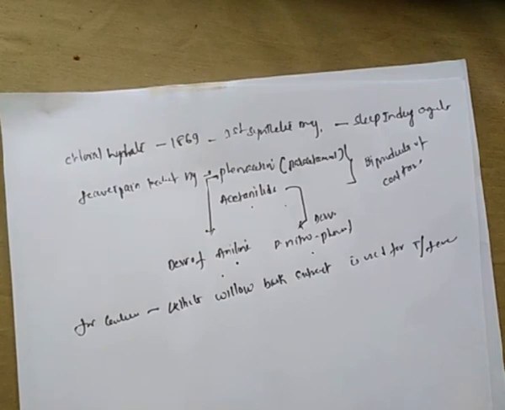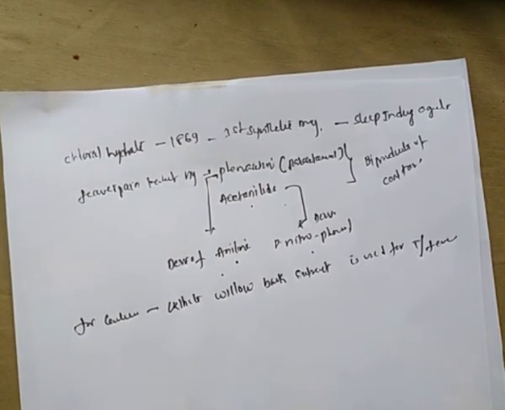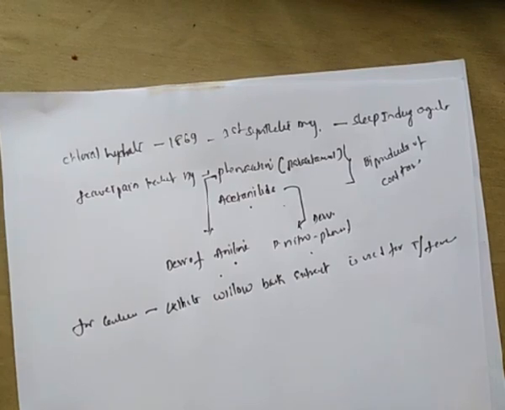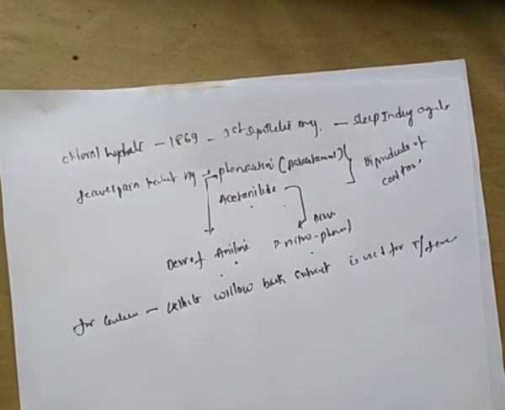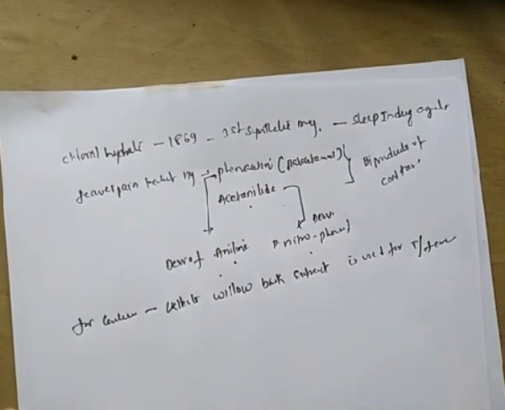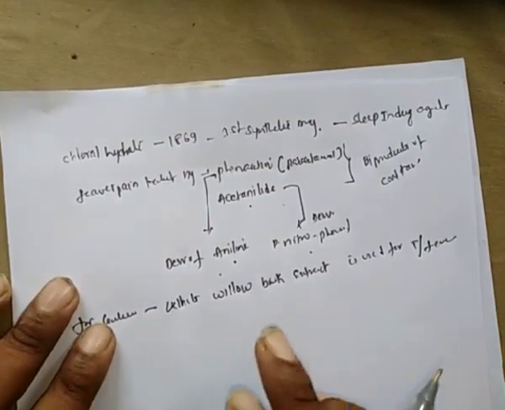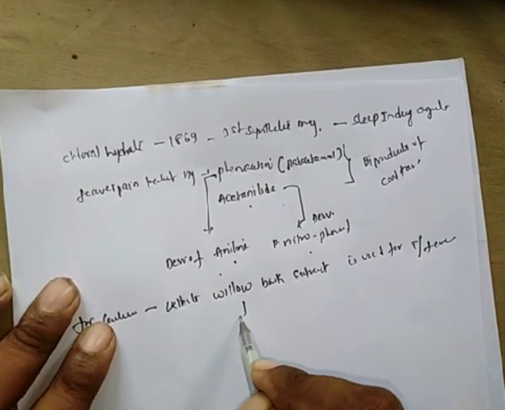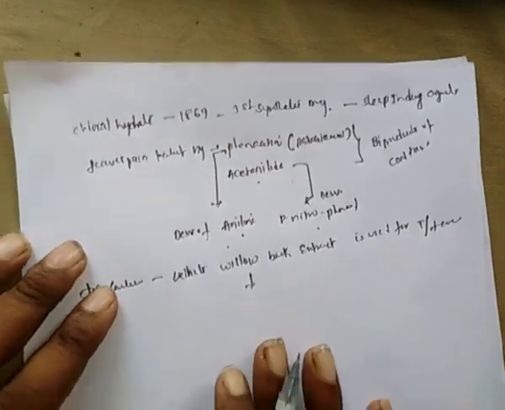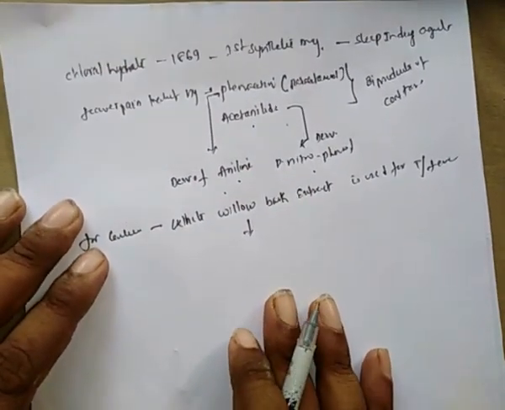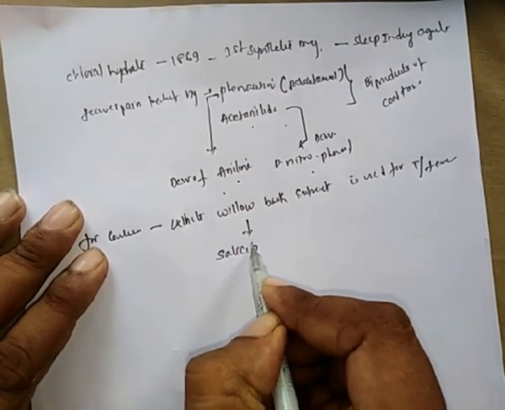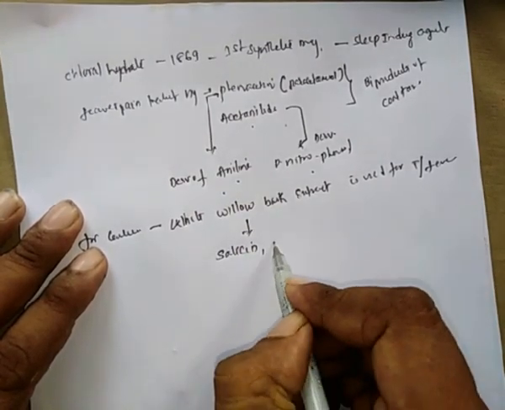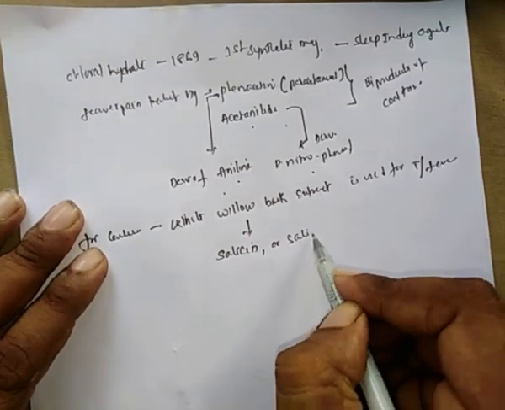The active principle of white willow bark extract is salicin, or salicylic acid.